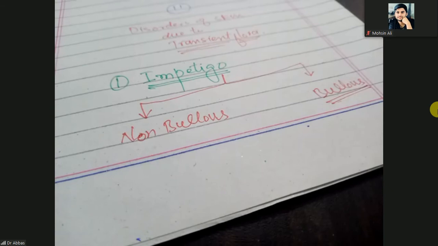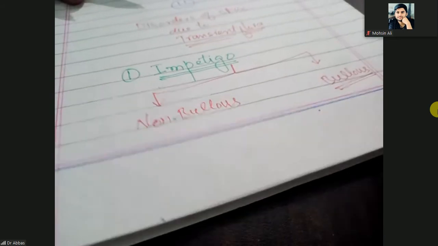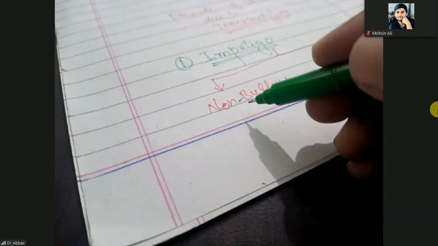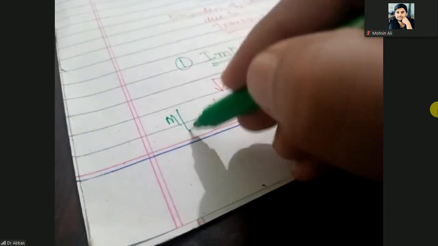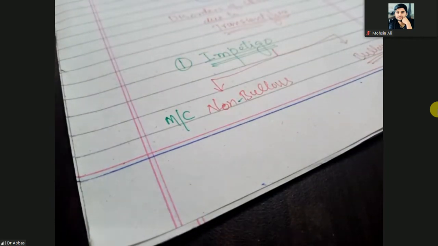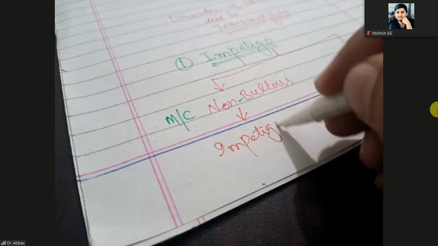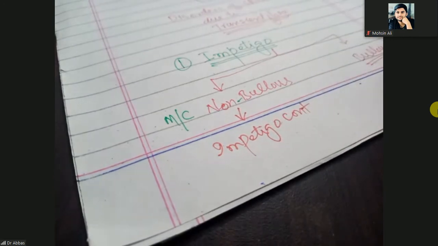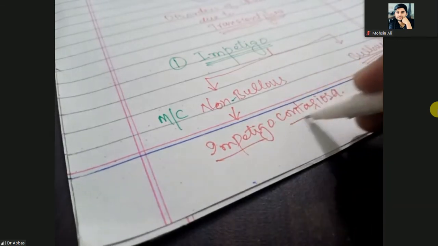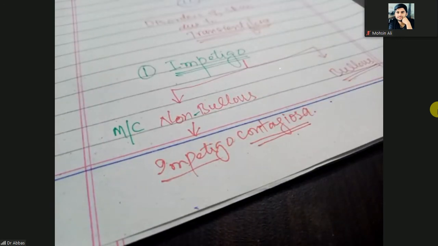So you know, bullous means fluid-filled lesions. When there are no fluid-filled lesions, we call it non-bullous. When there are fluid-filled skin lesions, we call it bullous. The most common is the non-bullous impetigo, and we call it impetigo contagiosa. So impetigo contagiosa is the non-bullous and the other is the bullous.